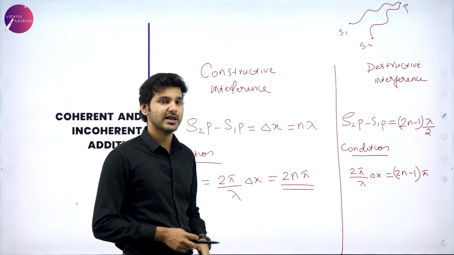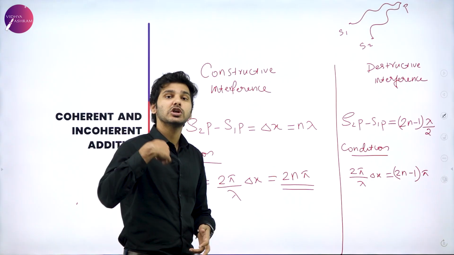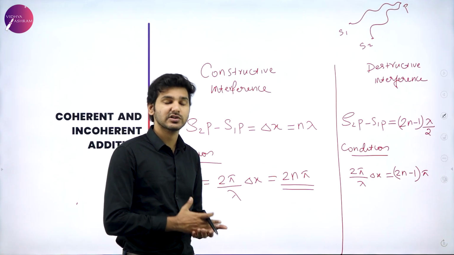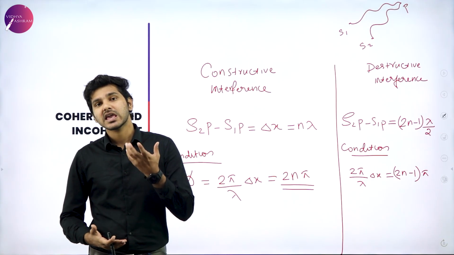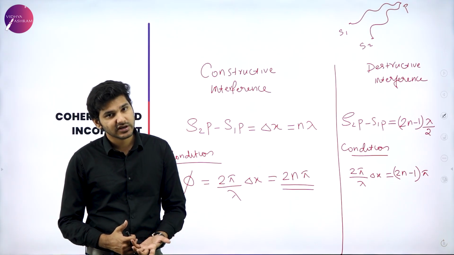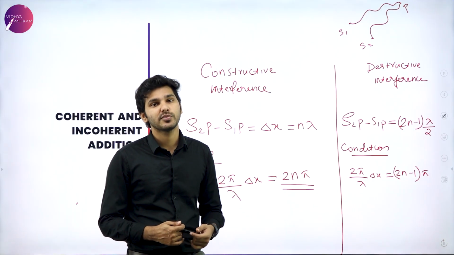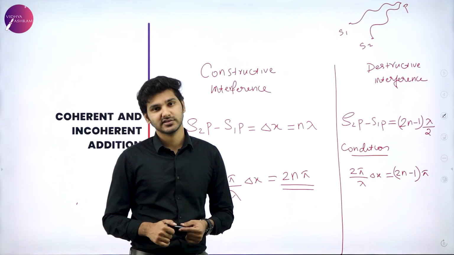Again, even if you don't understand the equations, the point is that you should know that if the path difference or the phase difference is an even multiple, then it is going to be a constructive interference, and if it is an odd multiple, then it is going to be a destructive interference.